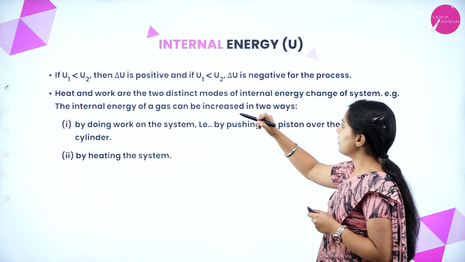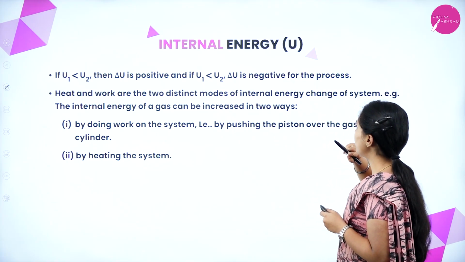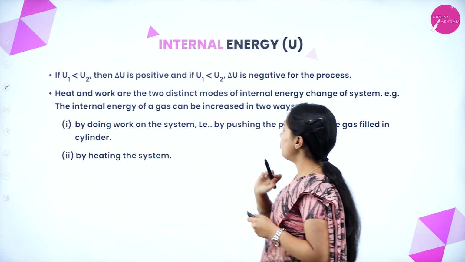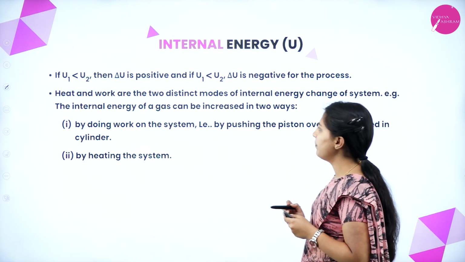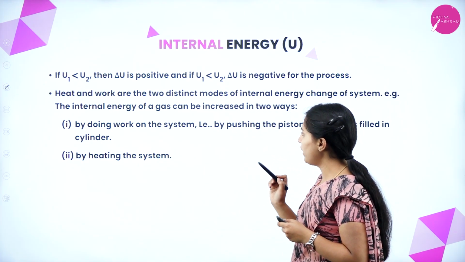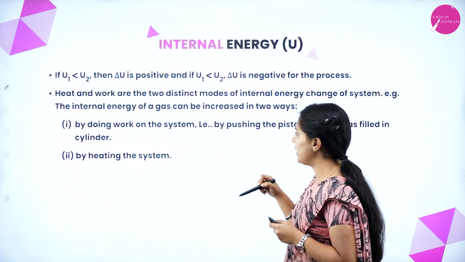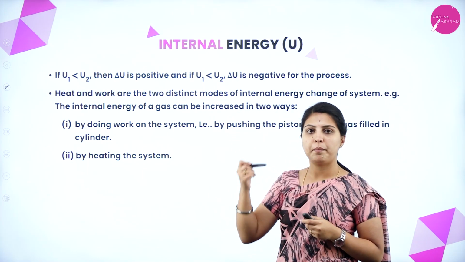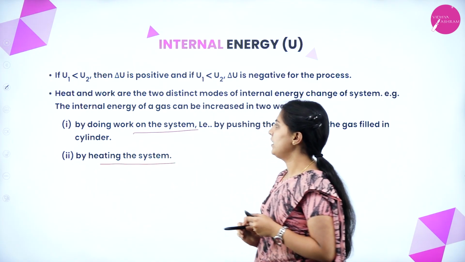If U1 is greater than U2, then delta U is negative for the process. Heat and work are the two distinct modes of internal energy change of a system. The internal energy can be increased in two ways: by doing work on the system, like pushing the piston over the gas filled in a cylinder, or by heating the system.